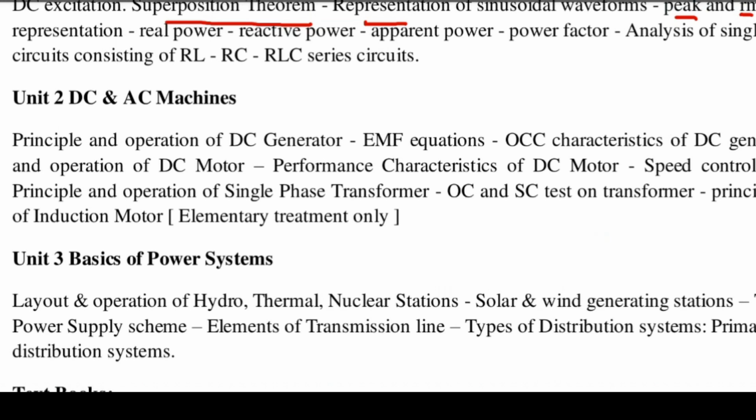The third chapter is basics of power system: hydro, thermal, nuclear. Anyone will come. Mostly hydro or thermal will come, such as coal power generation.